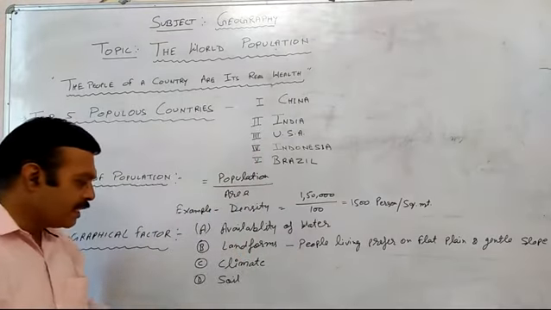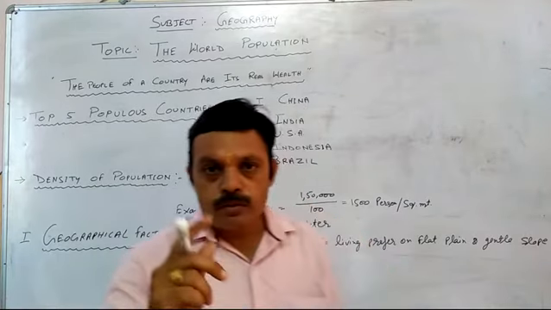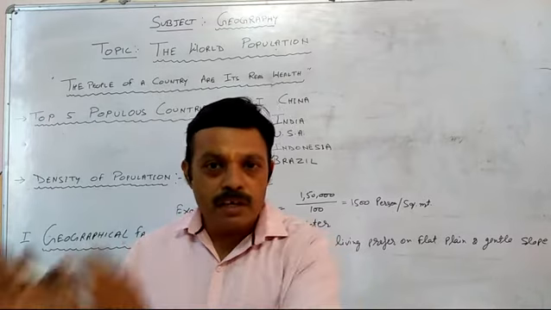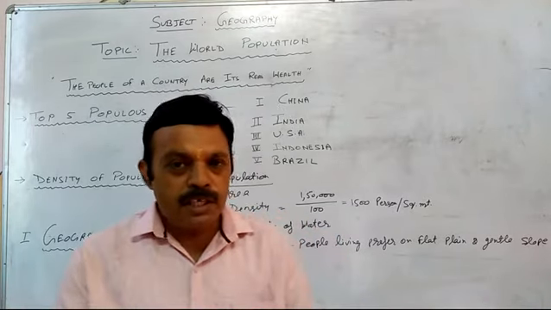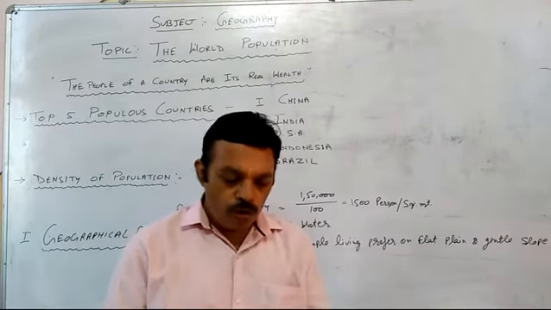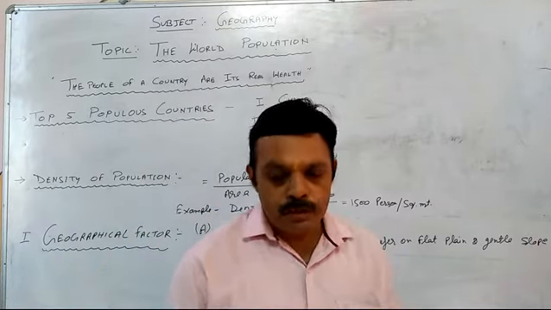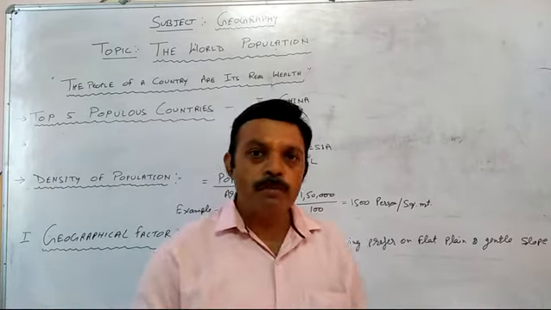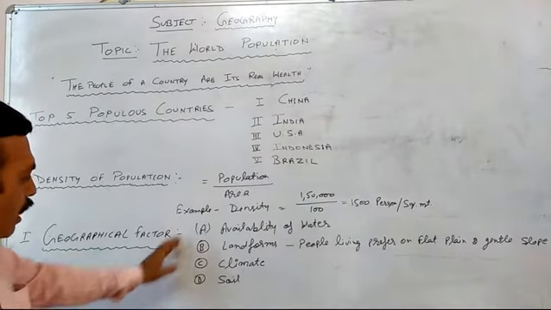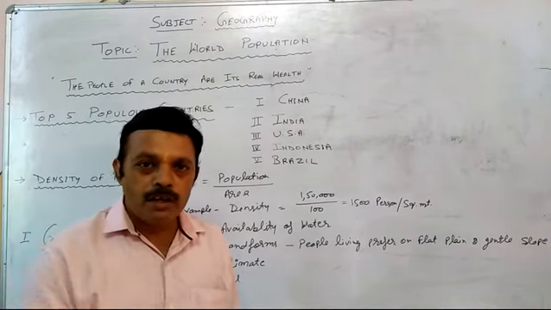Now the fourth factor is soil. Soil is an important part of the geographical factors for population growth of an area, of any country, of any place. This is a very important part. Soil is also important for living persons, for agriculture, and as shelter for human beings. So these are the important geographical factors: availability of water, landform, climate, and soil.